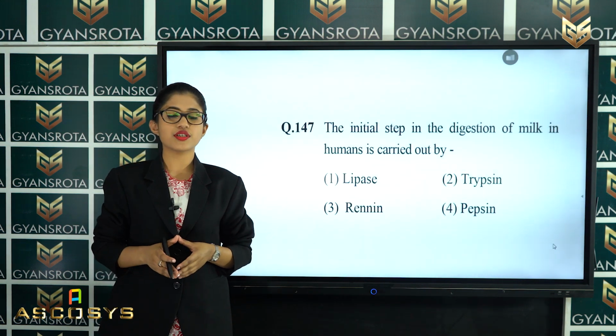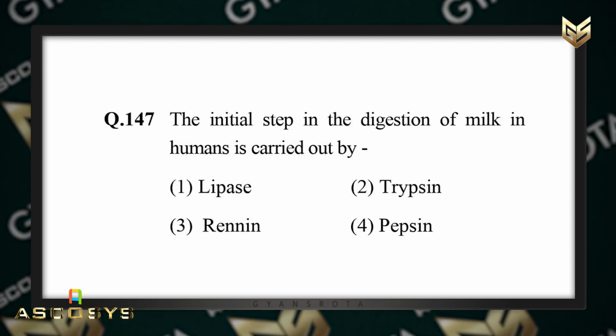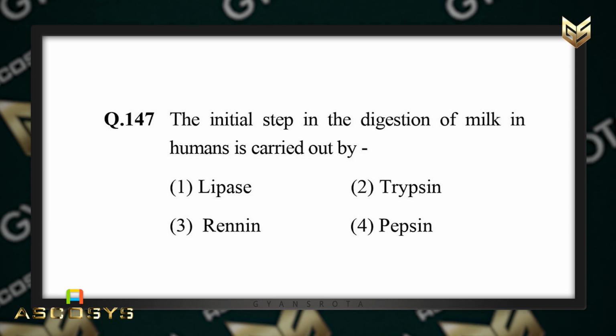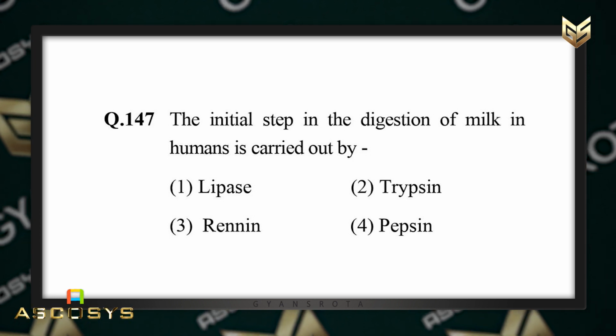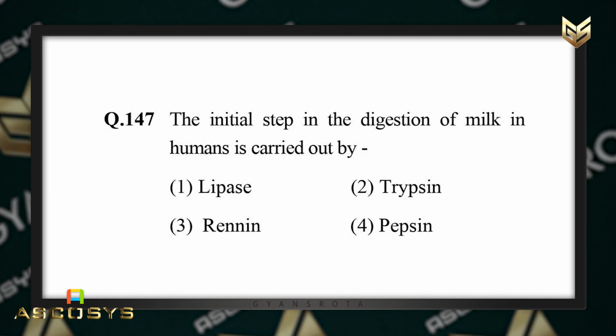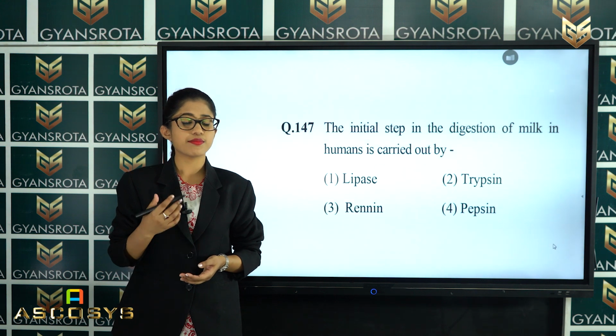Now, the next question is question number 147. The initial step in the digestion of milk in humans is carried out by lipase, trypsin, rennin or pepsin. Well, this is from the chapter digestion and absorption.